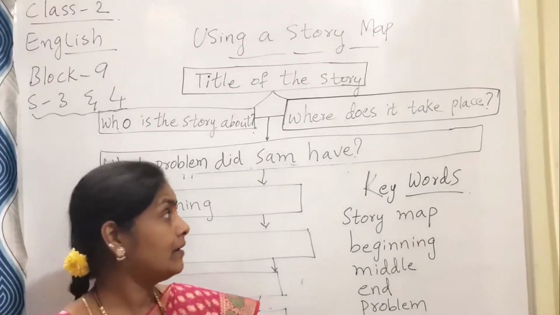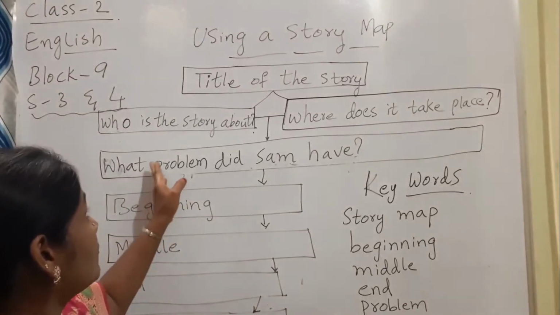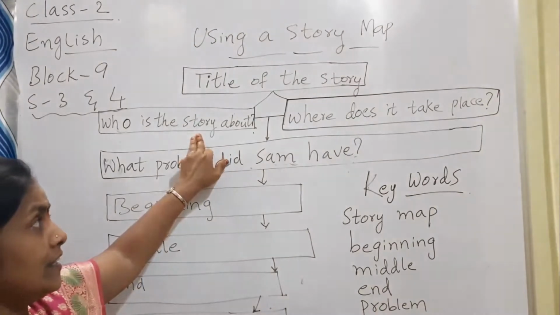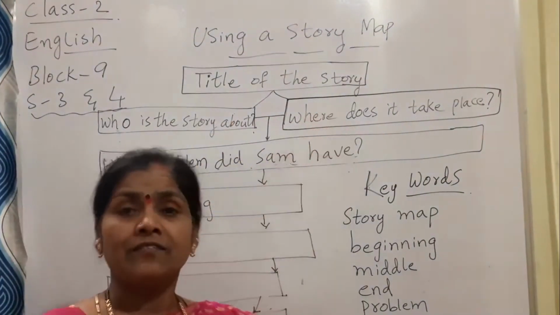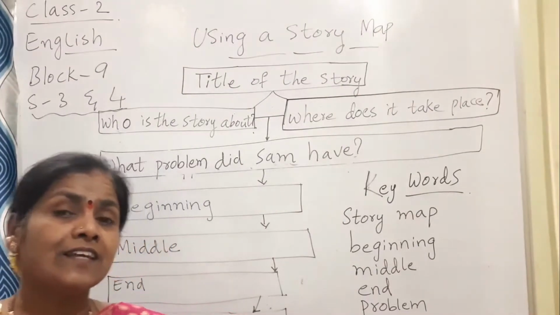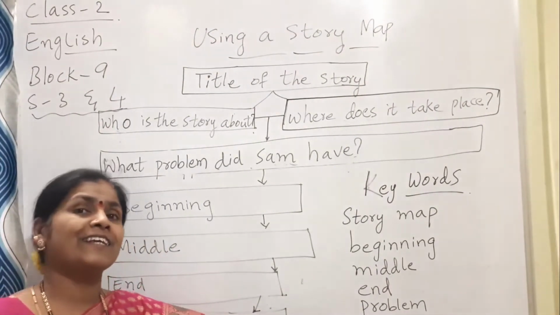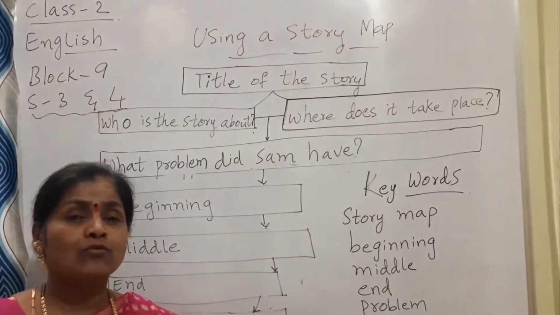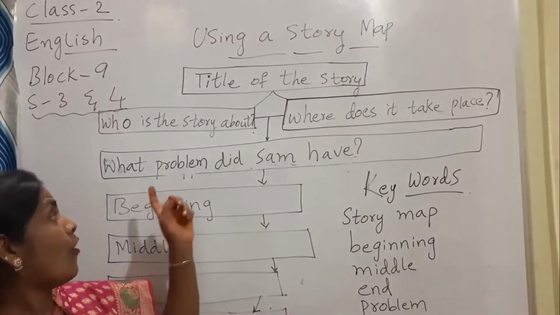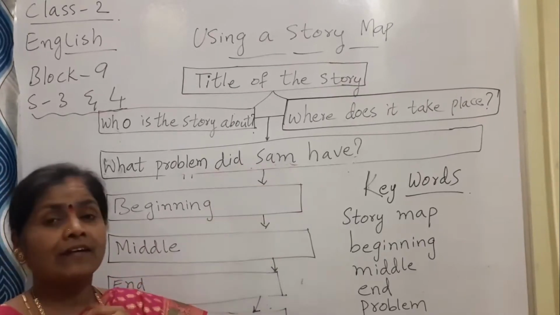What is the story about? The story is about Sam and Sid. Where does it take place? It has taken place in the house of Sam and Sid.